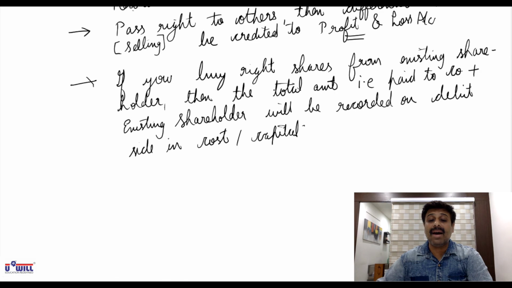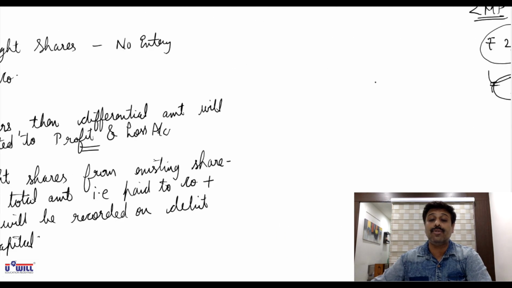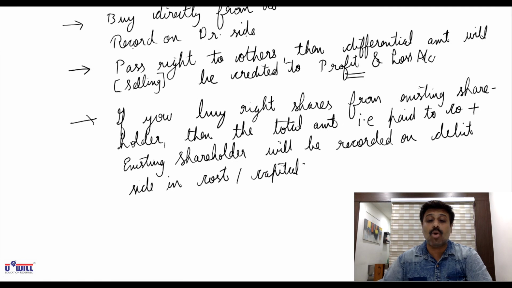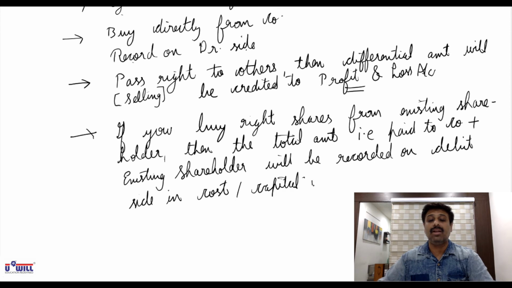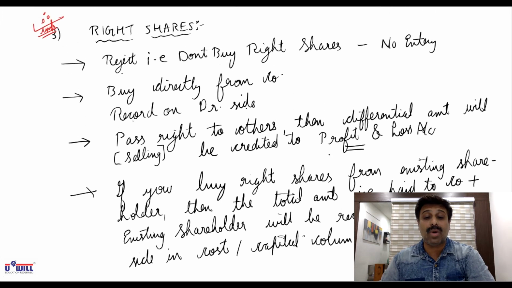And if you are buying the right shares from existing shareholders, now from Mr. B's point of view, then the total amount you are paying to the company, 250 rupees, plus to the existing shareholder 10 rupees, so 260 in the books of B, will be recorded on the debit side in cost or capital column. Okay, so if there is any confusion, rewind and listen to the complete explanation once again.